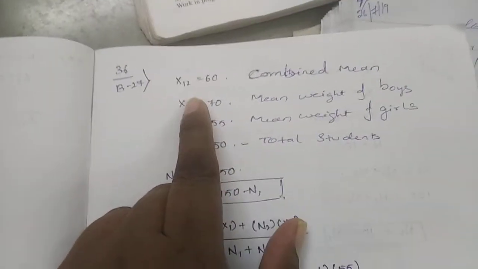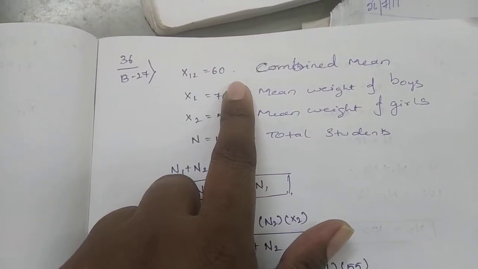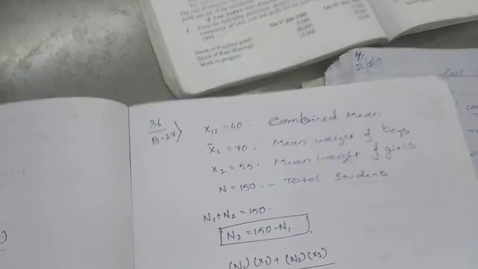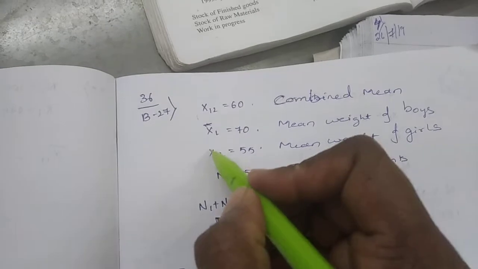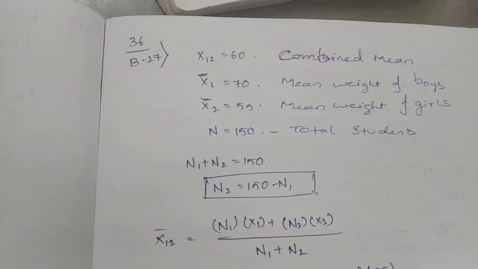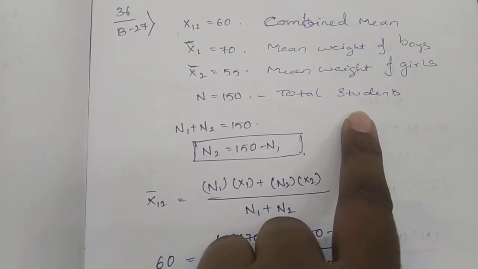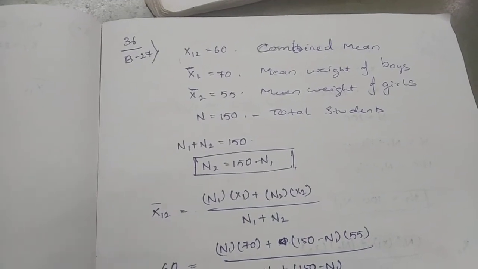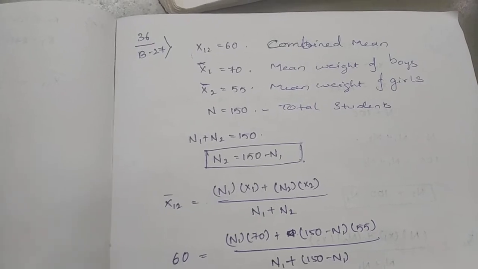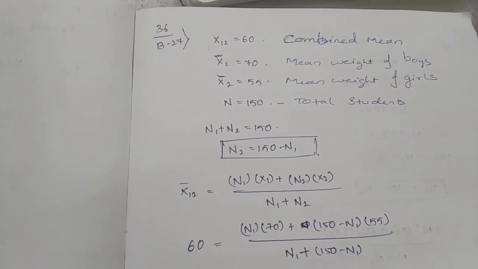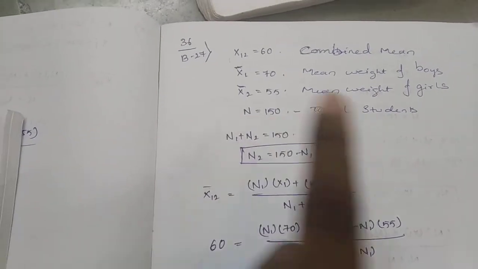So what information has he given in the question? Combined mean is 60. Mean 1, not x1, it is mean 1, is 70, and mean 2 is 55. And n is the total students in the class, that is 150. There are boys and girls, in total 150 in the classroom. How many of them are boys and how many are girls, that we have to find. So n is nothing but n1 plus n2.